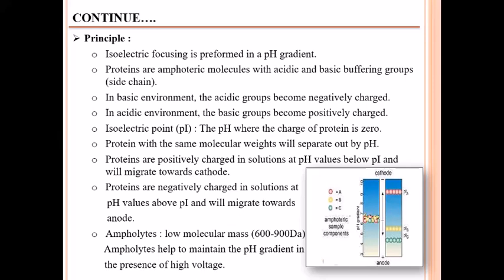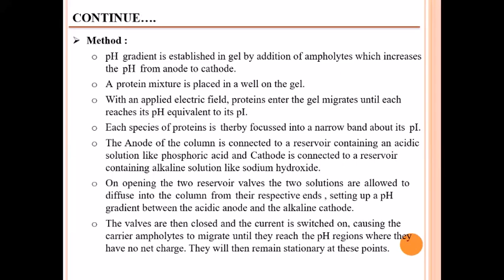Proteins are positively charged in solution at pH values below the isoelectric point and will migrate towards the cathode. Proteins are negatively charged in solution at pH values above the isoelectric point and will migrate towards the anode. Ampholytes are low molecular mass compounds of 600 to 900 Dalton. Ampholytes help to maintain the pH gradient in the presence of high voltage in isoelectric focusing electrophoresis.